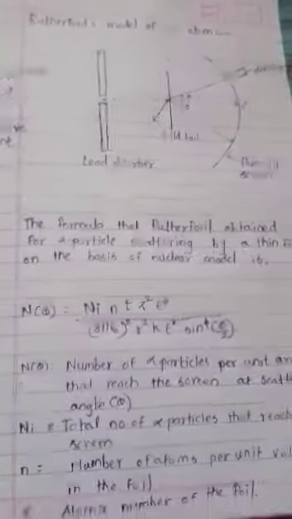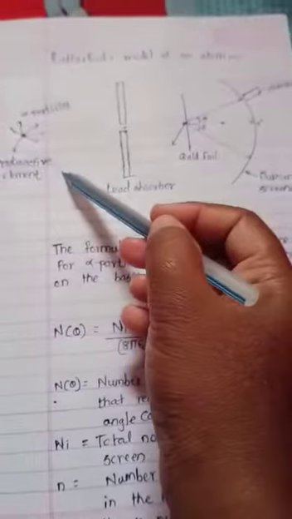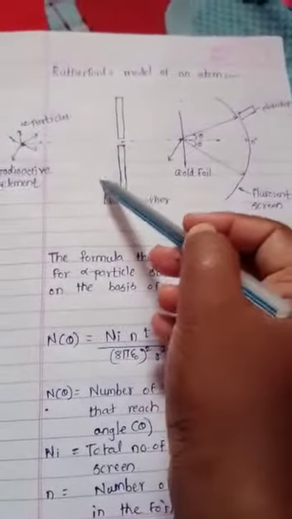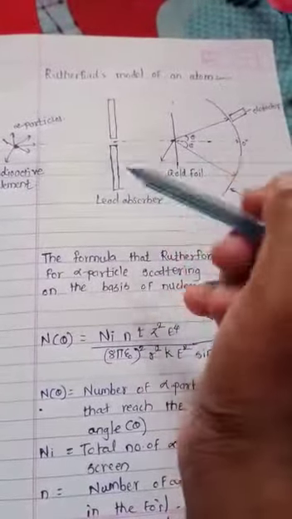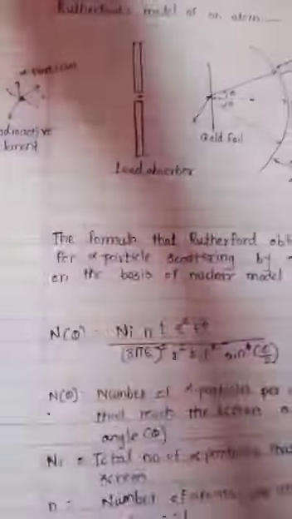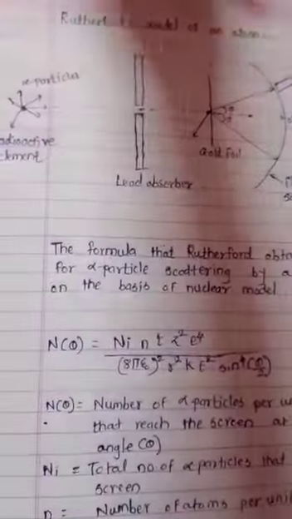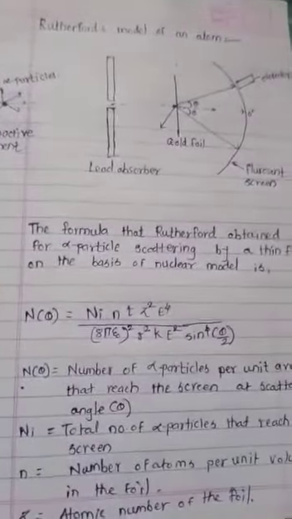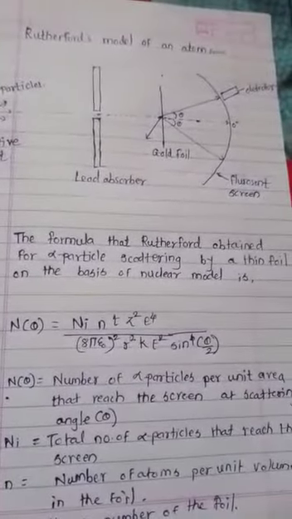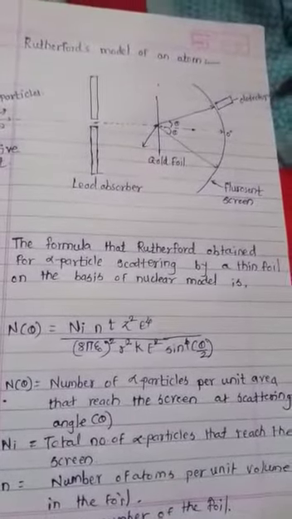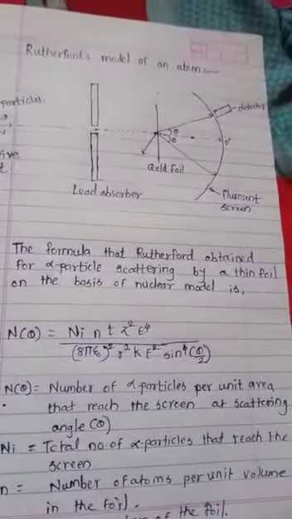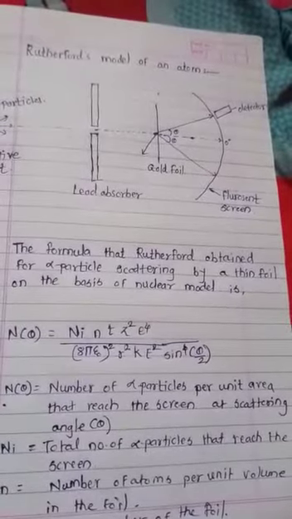Now we will see Rutherford's model of an atom. This experiment was performed by Rutherford with the scientists Geiger and Marsden. The plum pudding model, that is the Thomson atomic model, was one of the widely accepted models over the world for understanding the structure of the atom.